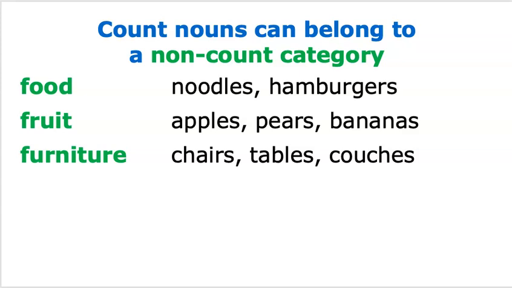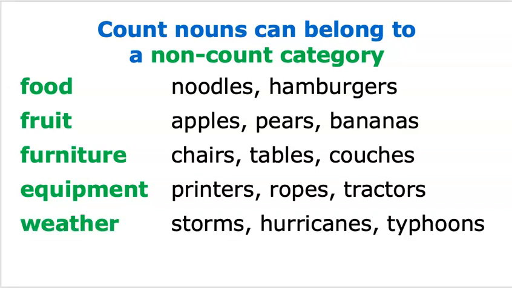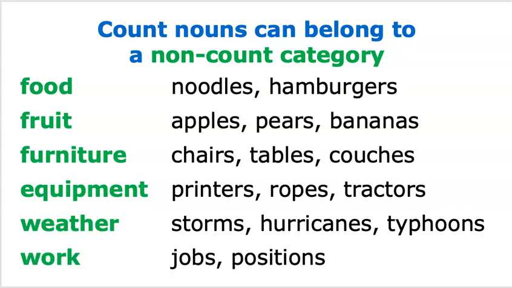Furniture is non-count, but we can count chairs, tables, and couches. Equipment is non-count, but we can count printers, ropes, and tractors. Weather, non-count. Storms, hurricanes, typhoons, count nouns.